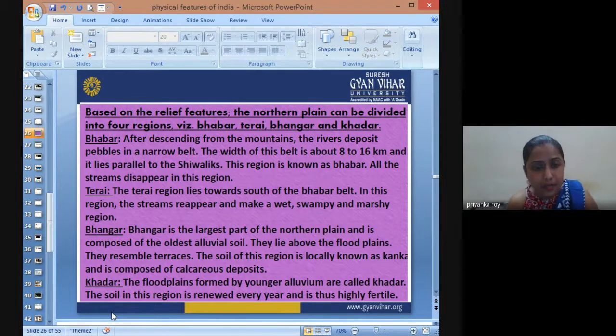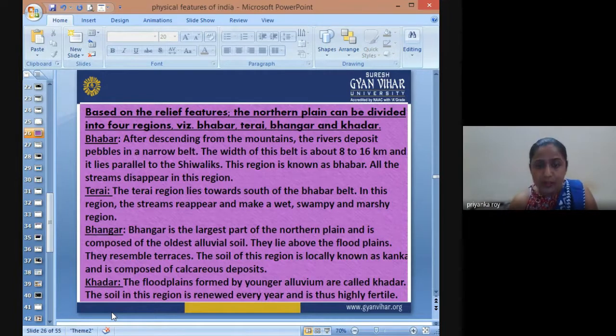Then we have the Bhangar region. The Bhangar is the largest part of the northern plains and it is composed of the oldest alluvial soil. It lies above the floodplains and resembles terrace-like formations. It has a gradual undulating land feature, and gradually the elevation of this region comes down.